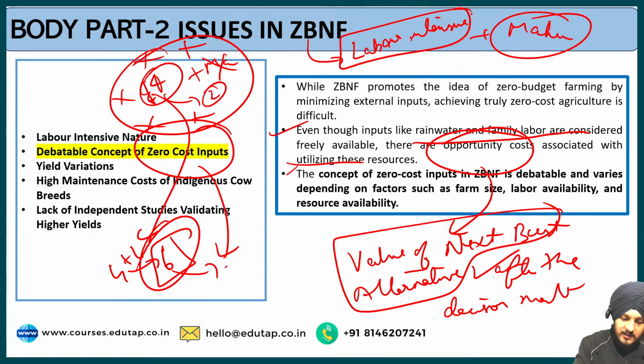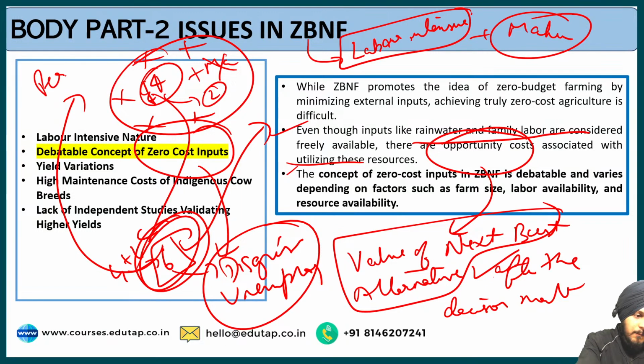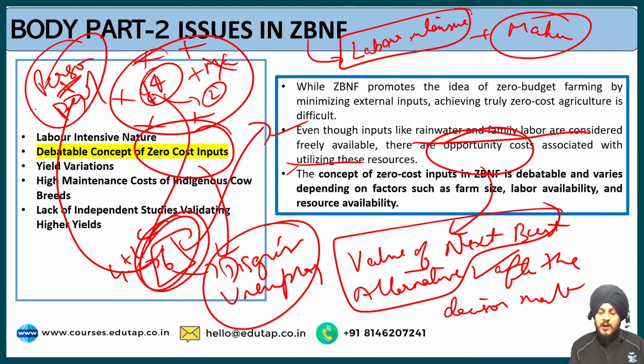So what will happen? This will create disguised unemployment, because these many farmers, the time and effort that they are spending in this field, they could have used this time and effort for their personal and other professional goals. I mean, they could have applied for other jobs, and they could have generated income by doing other types of employment activities also.